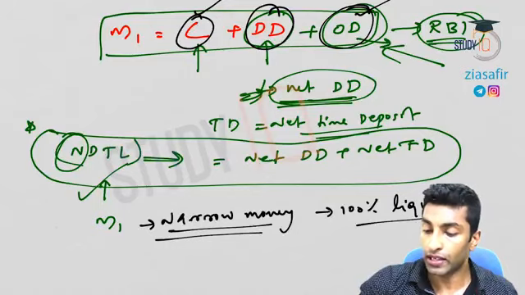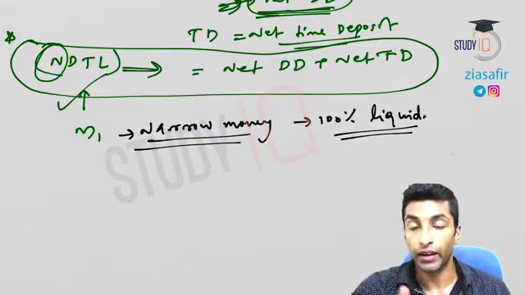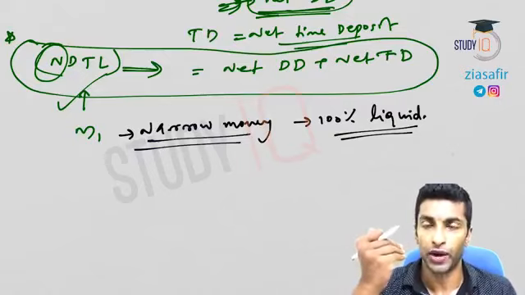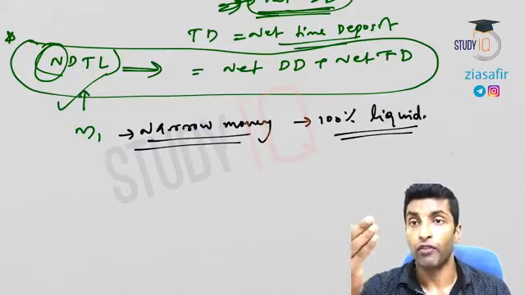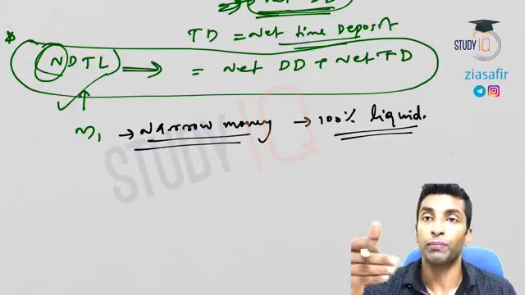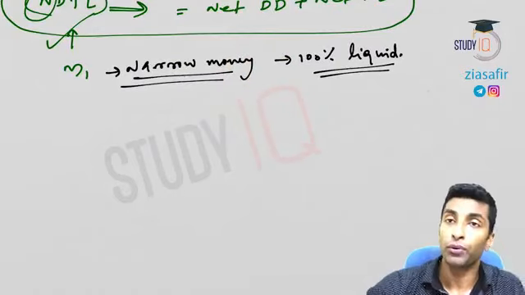You will get questions like this: which elements are included in narrow money? The most liquid elements like demand deposit and currency are part of narrow money. Or which one among the following is 100% liquid money, most liquid money? M1, M2, M3, M4, it is M1 or narrow money. So I hope this is clear for you.